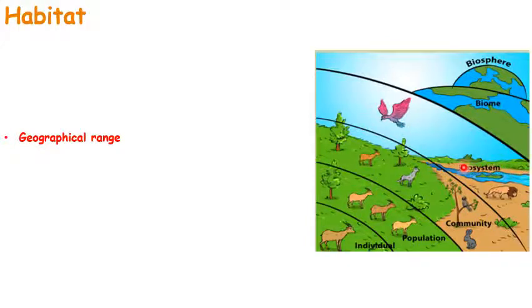You can see this water is a habitat for the crocodile. Likewise, a lion has a particular geographical range. Within that geographical range it will hunt and live. That geographical range, the distance where it travels and hunts, and the entire life cycle that ends within that particular range, is known as the geographical range of a species. So this is, in simple terms, habitat and geographical range of a species.